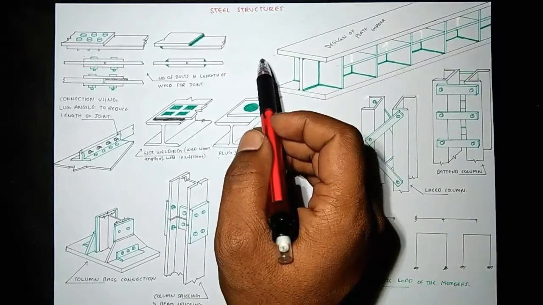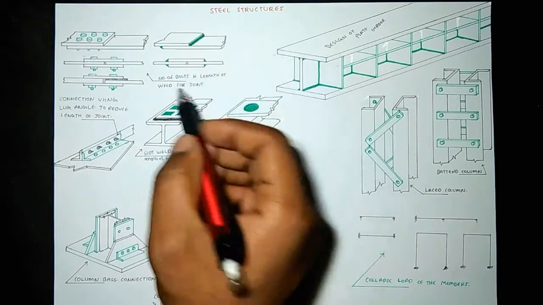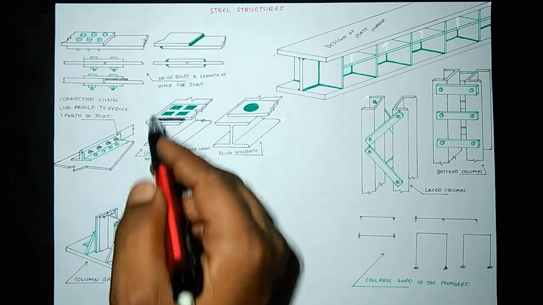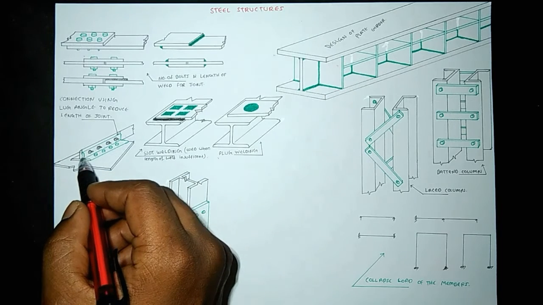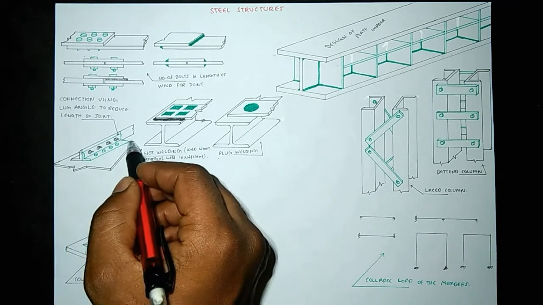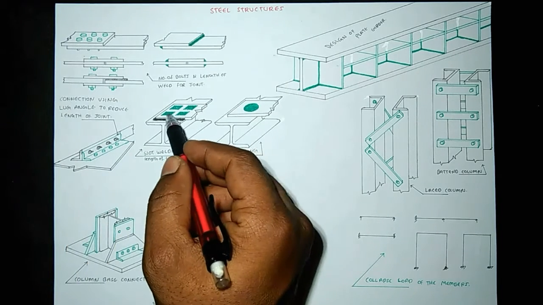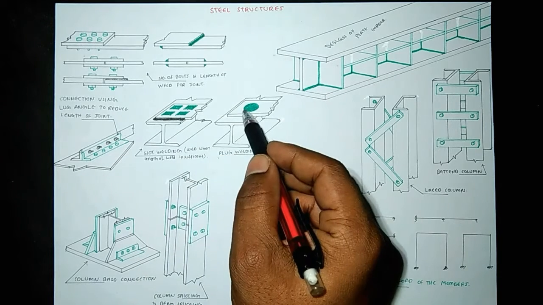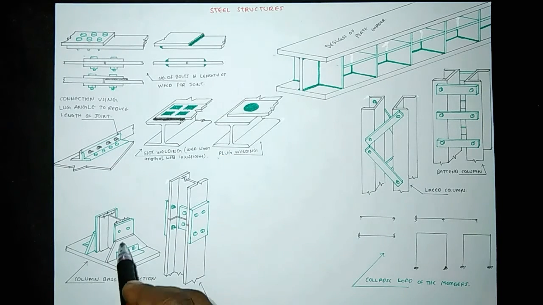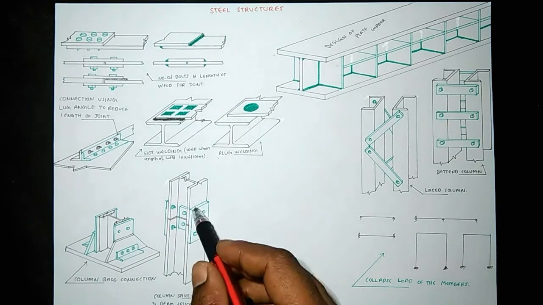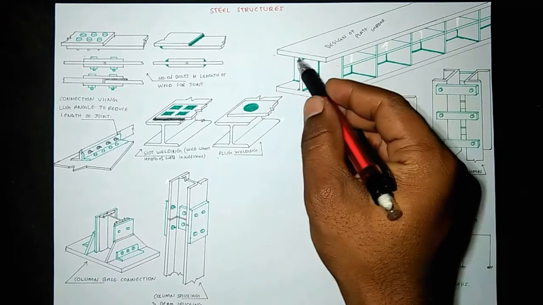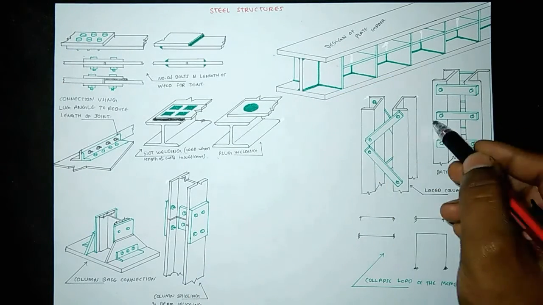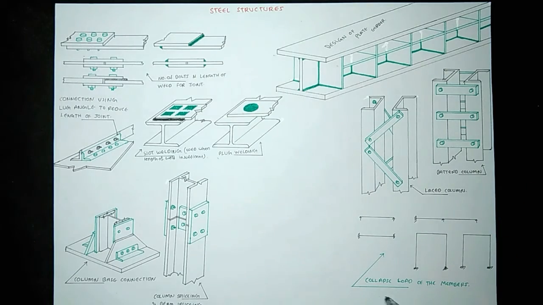These are the results which we get by steel structures. Number of bolts and length of the weld for the joint, and correction using lug angles to reduce the length of the joint. Slot welding when the length of the weld is insufficient, and plug welding. Column base connections, column splicing and beam splicing, design of plate girder, laced column and battened column, finding the collapse load of the structure.